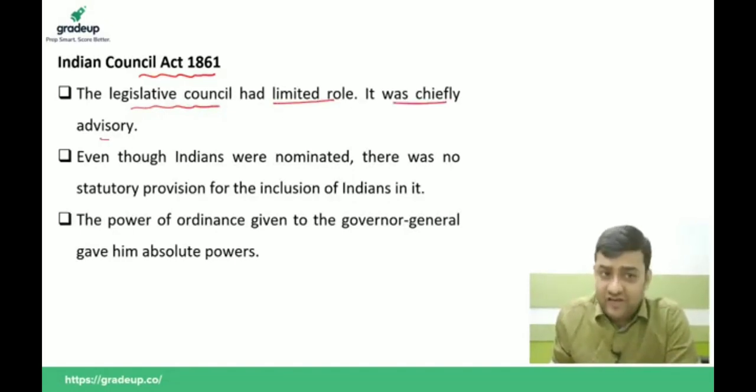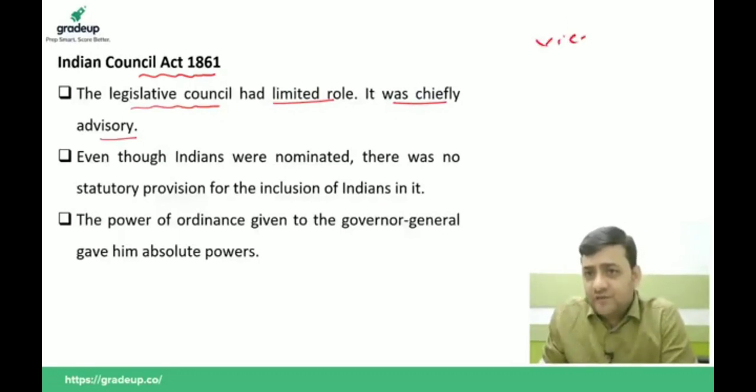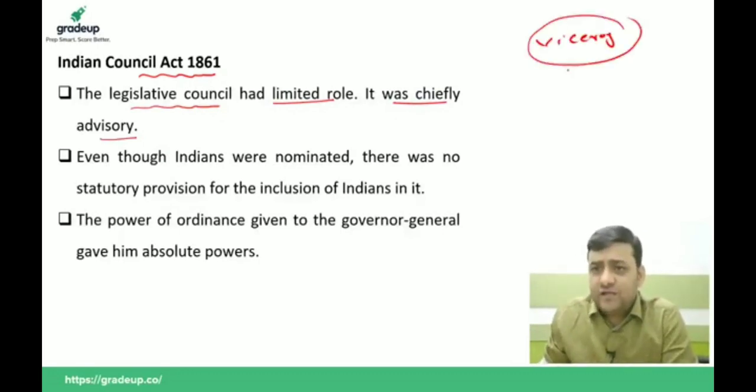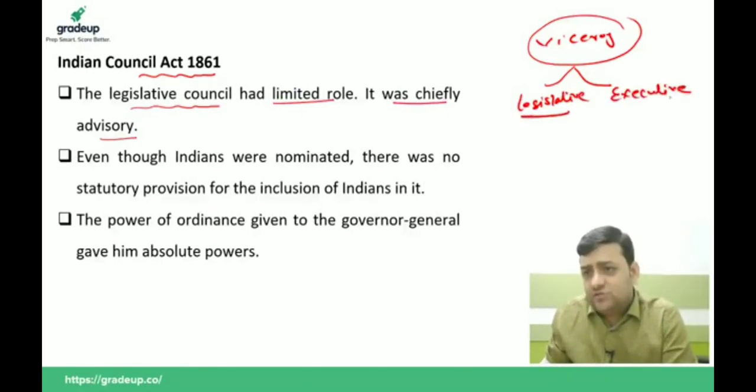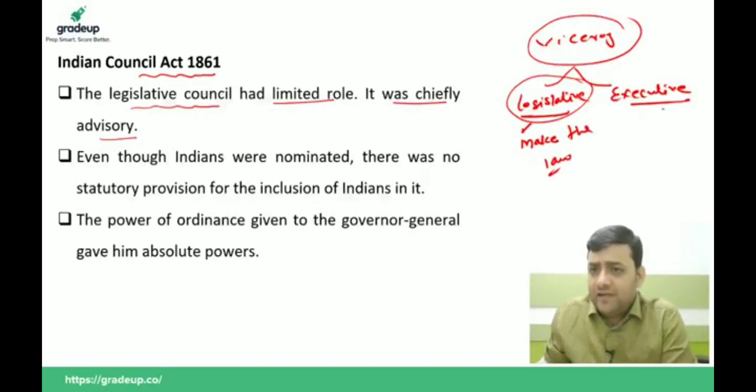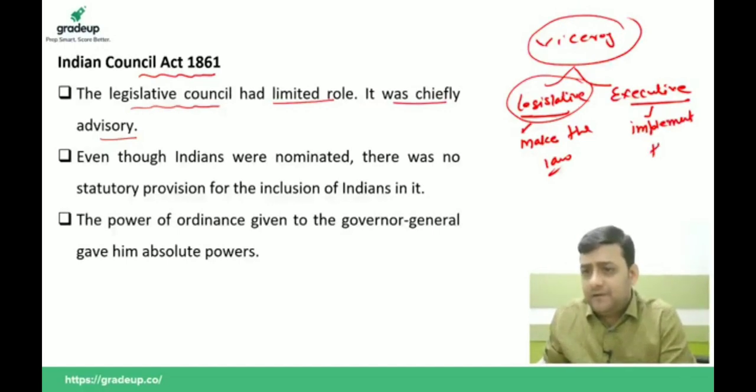It was chiefly advisory. It means we have 2 important things. At the top of it we have the Viceroy in India. He has 2 important councils: the Legislative Council, and second, the Executive Council. 2 councils were there. Legislative means one who makes the law, the power to make the law, and executive means power to implement the law.